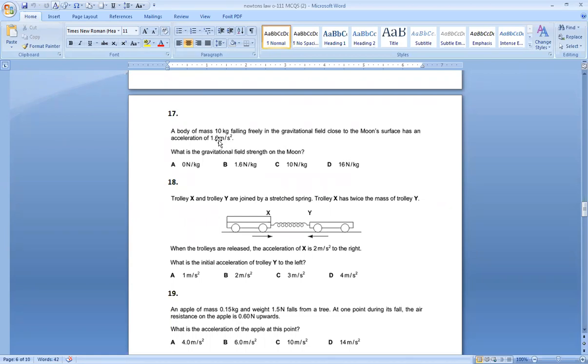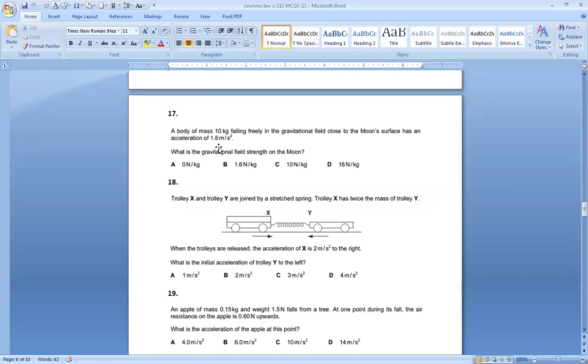So 1.6 meter per second square is acceleration due to gravity and 1.6 Newton per kilogram is the gravitational field strength. Like on Earth, acceleration due to gravity is 10 meter per second square and gravitational field strength of the Earth is 10 Newton per kilogram. So its option is B.